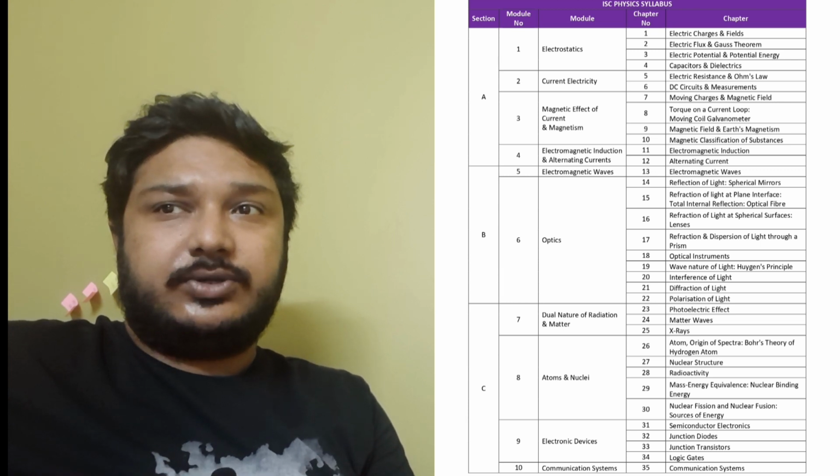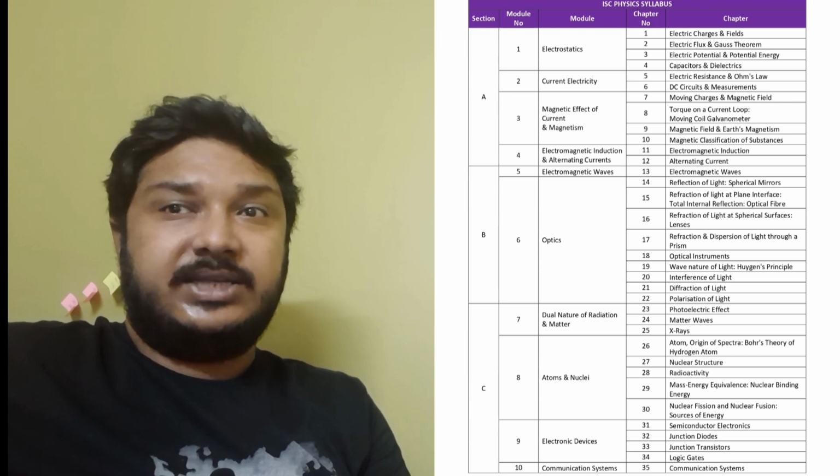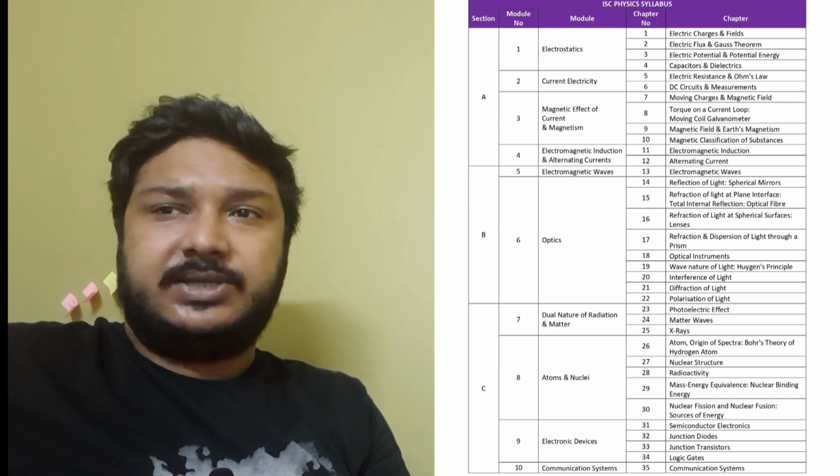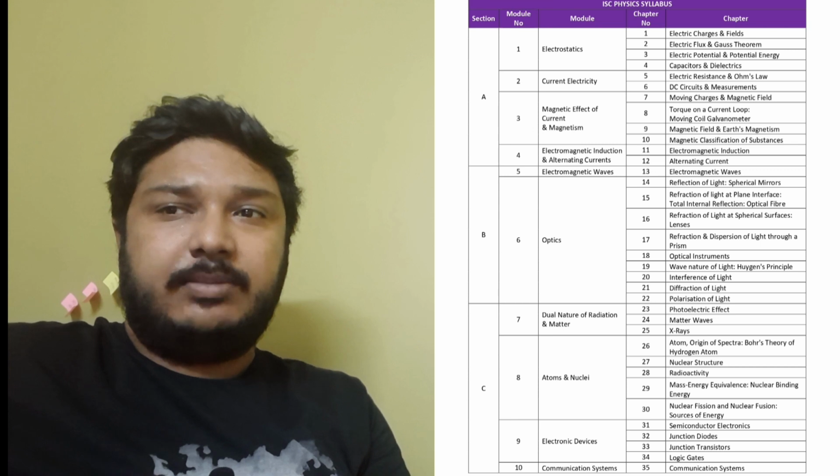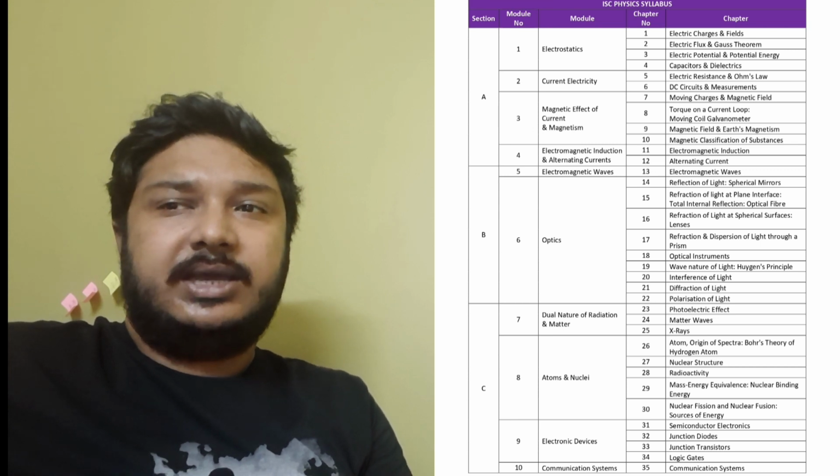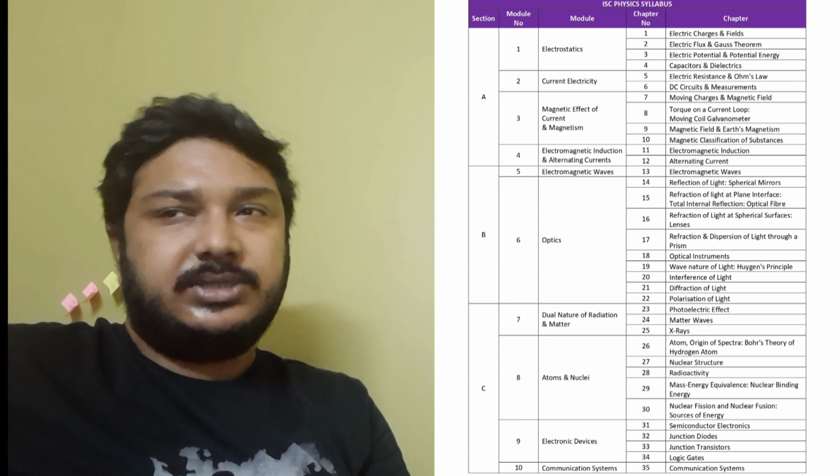The modules are electrostatics, current electricity, magnetic effect of current, electromagnetic induction and AC, electromagnetic waves, optics, dual nature of radiation and matter, atoms and nuclei, electronic devices and communication systems.